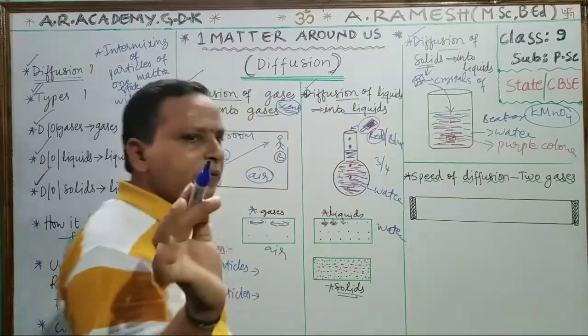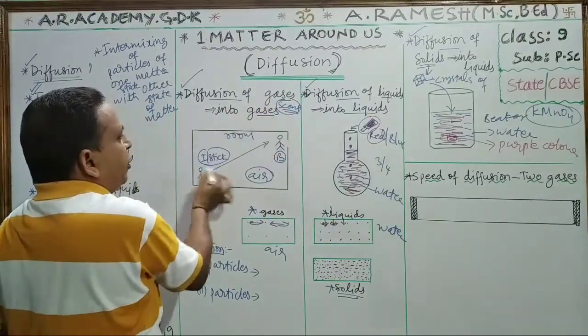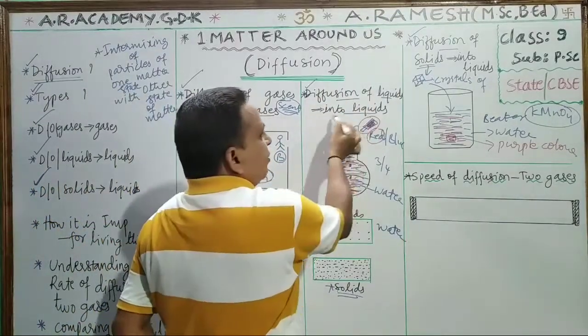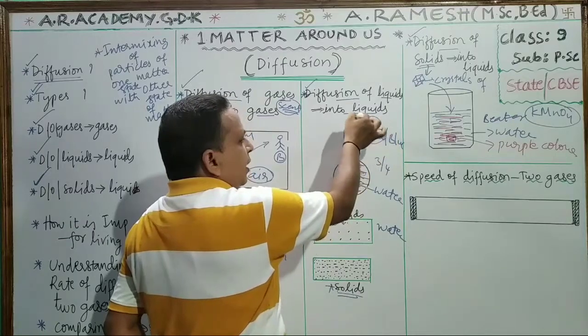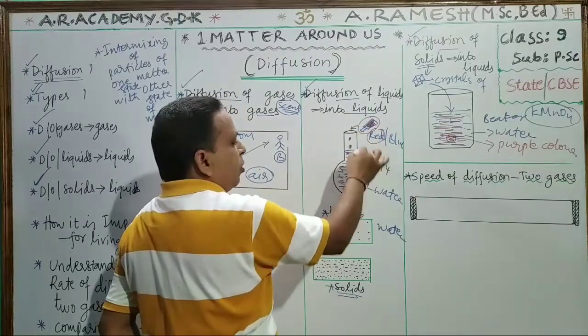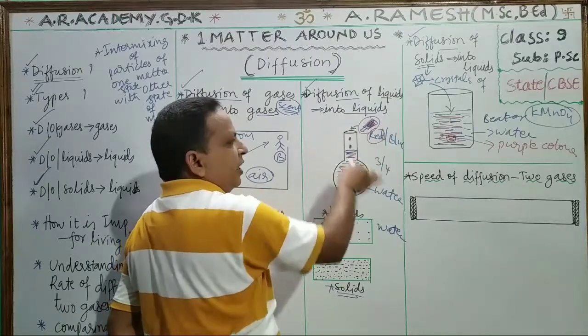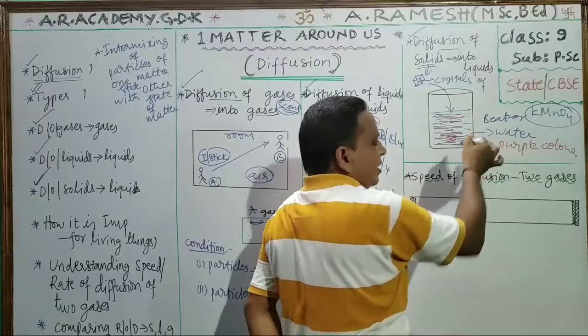What did we study? Three types of diffusion we studied. Diffusion of gases into gases, scent into air present in the room. Diffusion of liquid into liquid: here with the help of a dropper, I dropped red ink into the round flask of water. So red ink into water, liquid into liquid diffusion. And here, a solid crystal into water we studied.